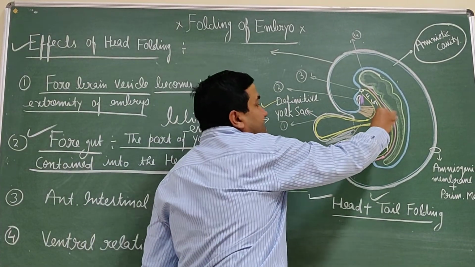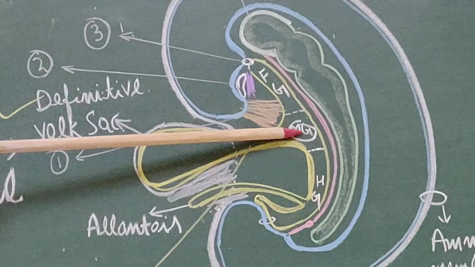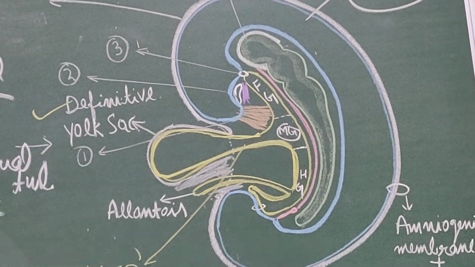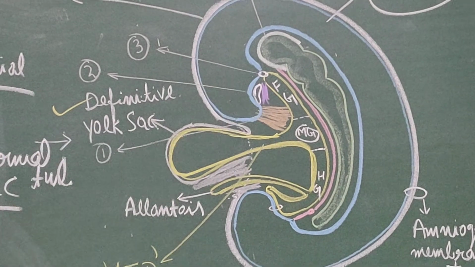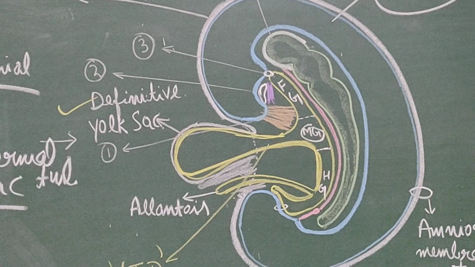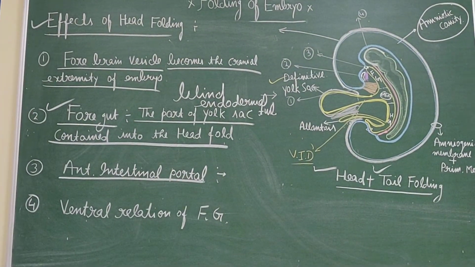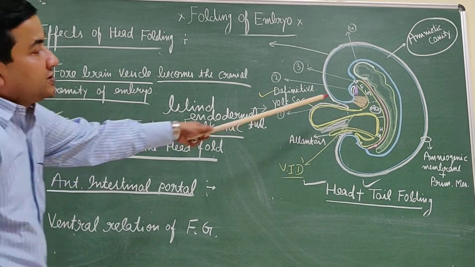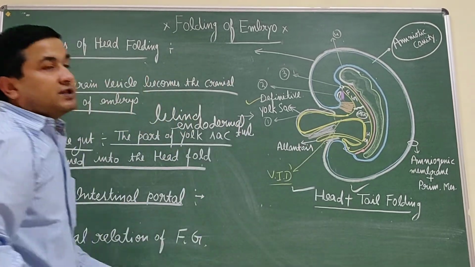This is the midgut, the midgut part that lies opposite to the allantoic diverticulum. Through this communication, this is the midgut part. So this channel through which the foregut communicates with the midgut is known as the anterior intestinal portal. It is the anterior intestinal portal through which the foregut communicates with the midgut.